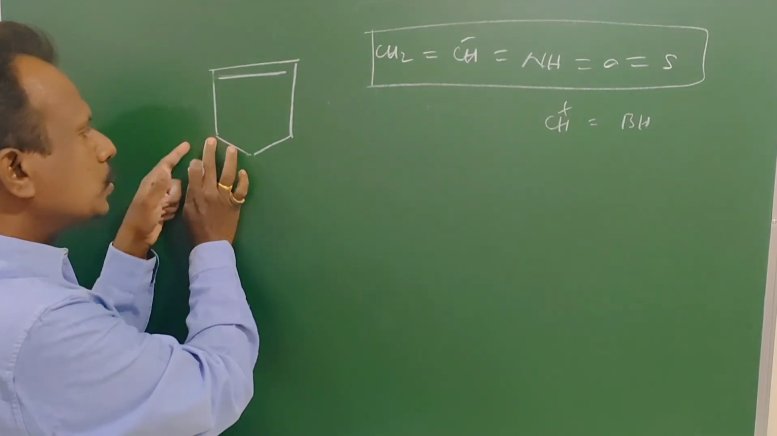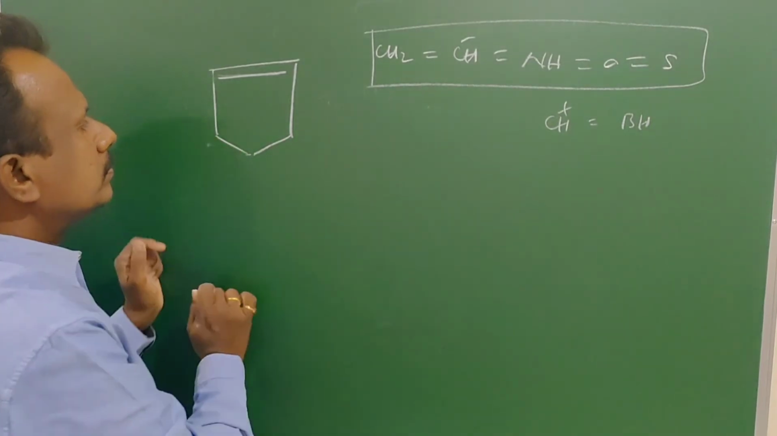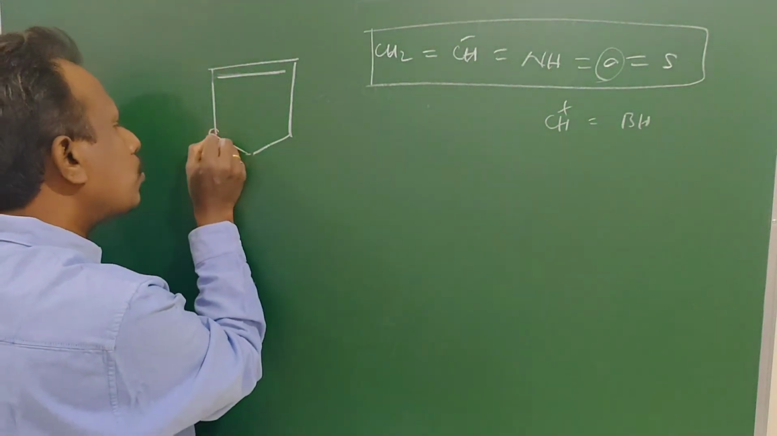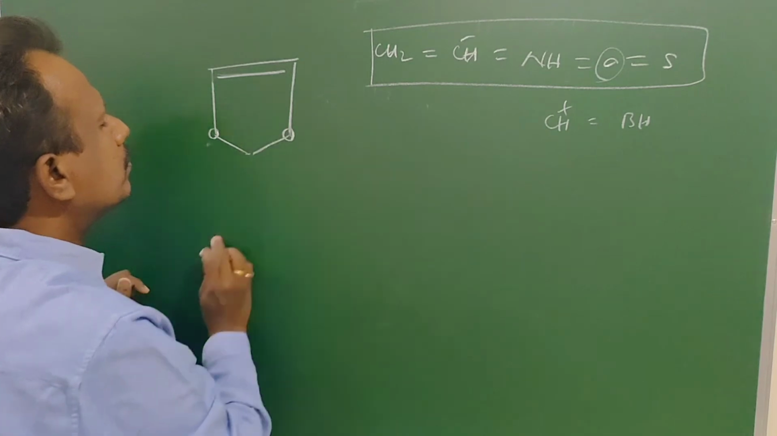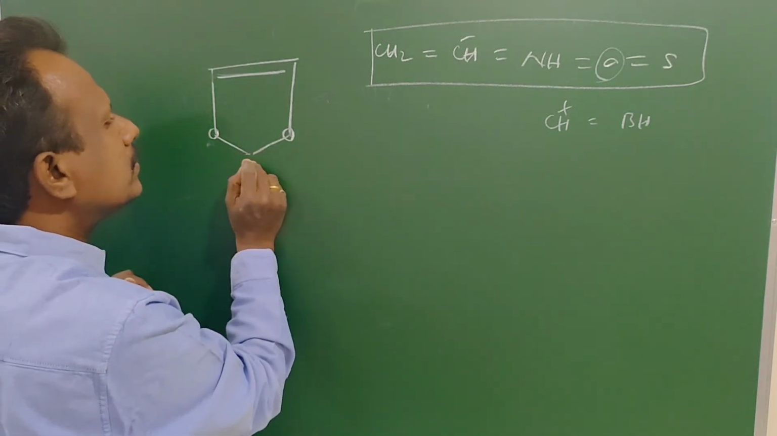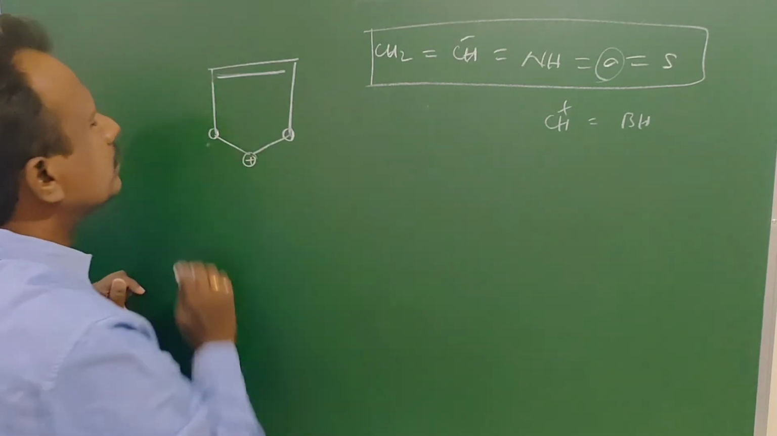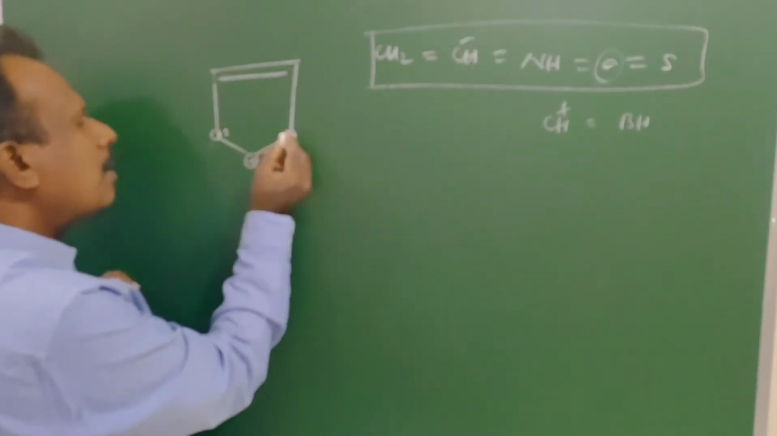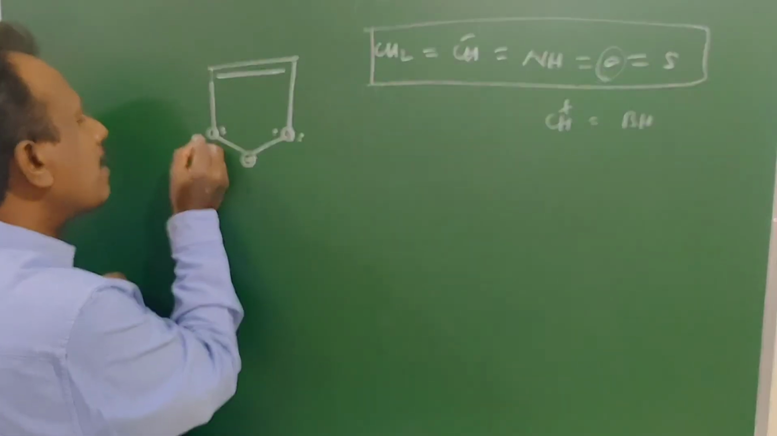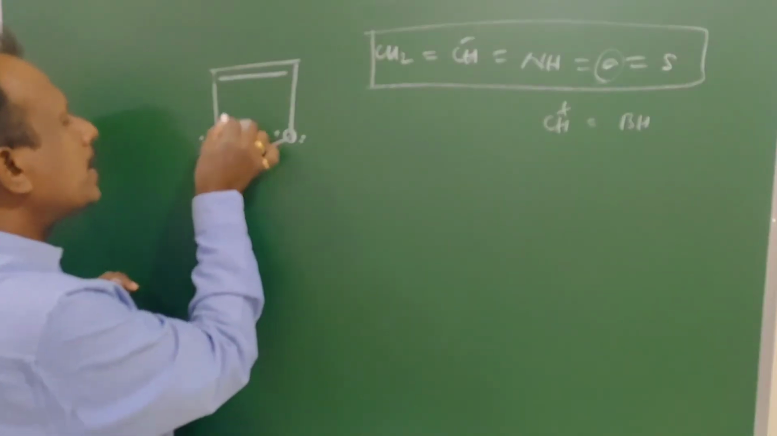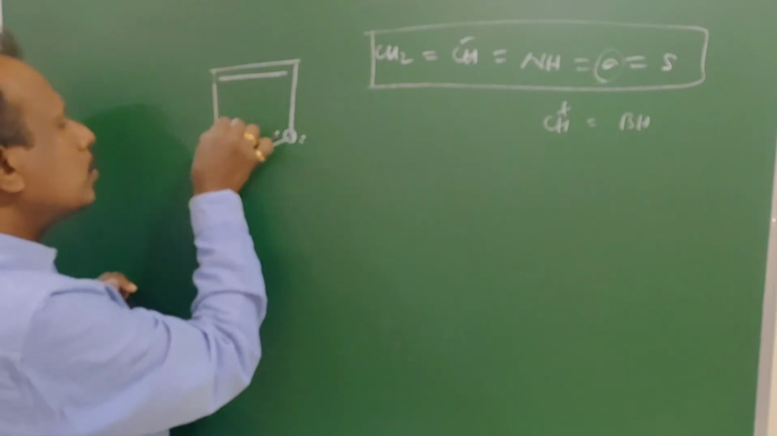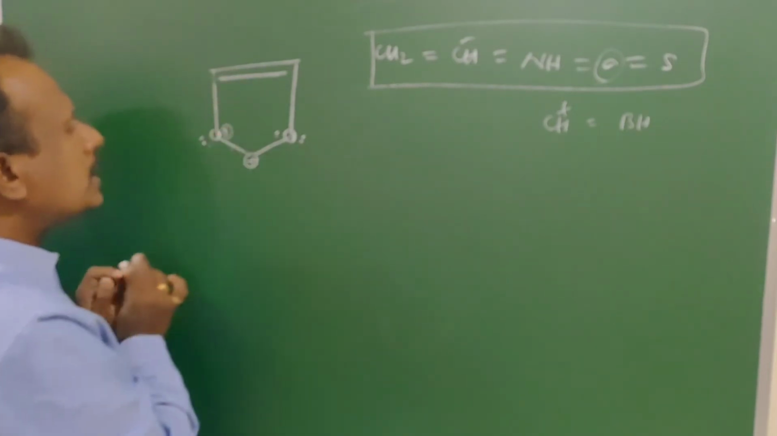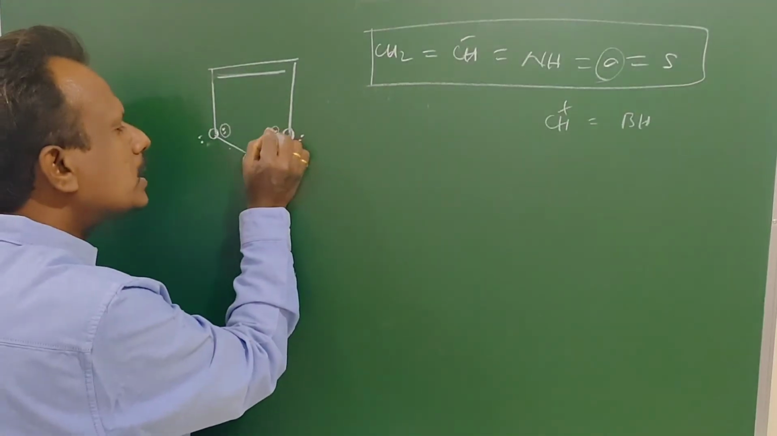Here it is CH2. It is also CH2. It is replaced by O. Here it is CH plus. This compound becomes aromatic because all atoms are sp2. O has 2 lone pairs. One lone pair is present in delocalization. Double bond, single bond, lone pair; plus charge, single bond, lone pair. So this pair is a delocalized pair. This pair is also a delocalized pair.